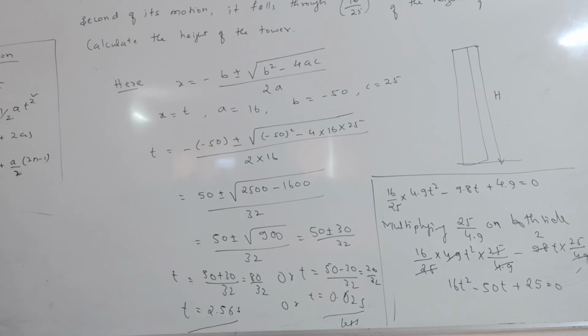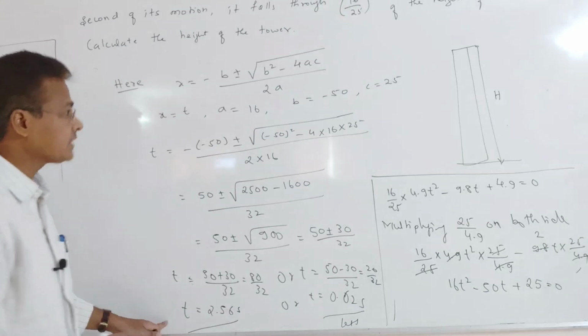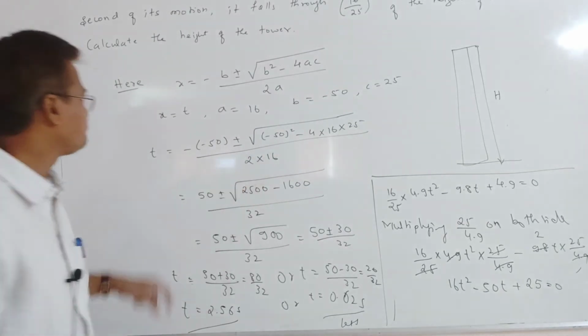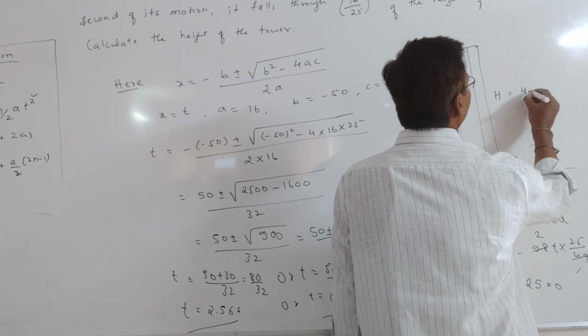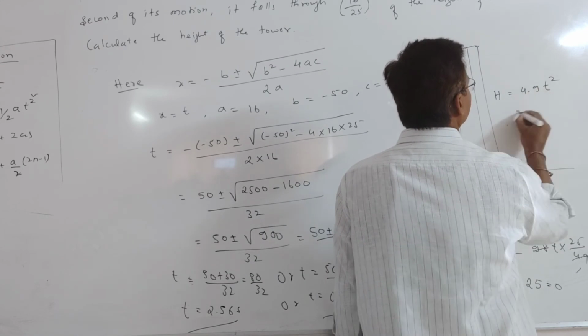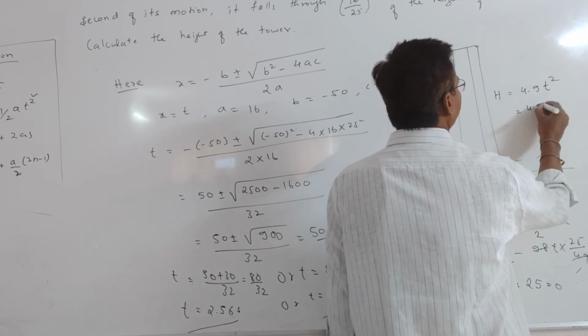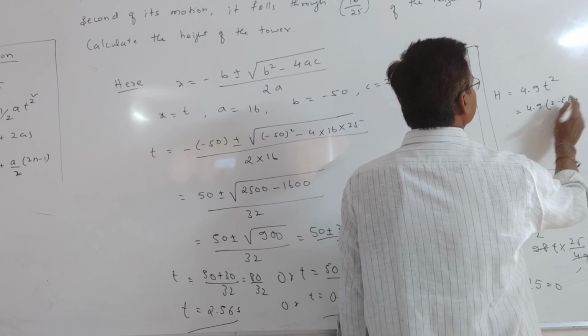Okay, write down. So this value we are substituting in this h value. Already we know that h equal to 4.9 t square. So this is h value, 4.9 into 2.56 whole square.